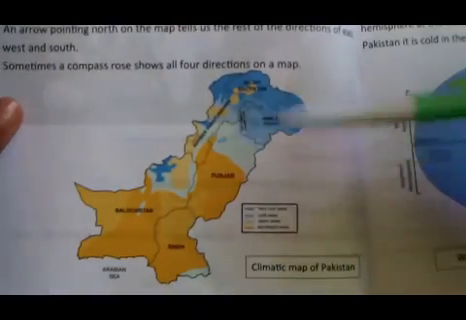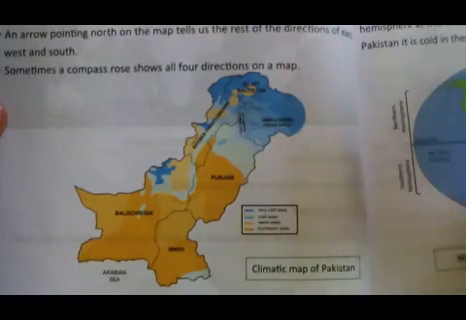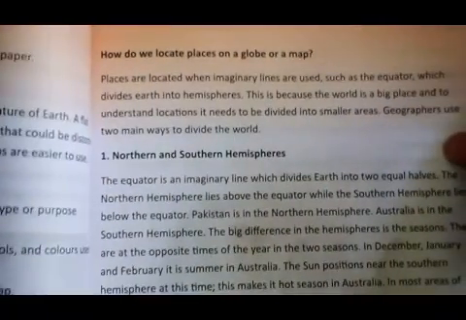So this is the map of Pakistan, and this is basically a climatic map of Pakistan, in which different types of climate are shown in this picture. So let's move toward our next page. Why do we locate places on globe and map?